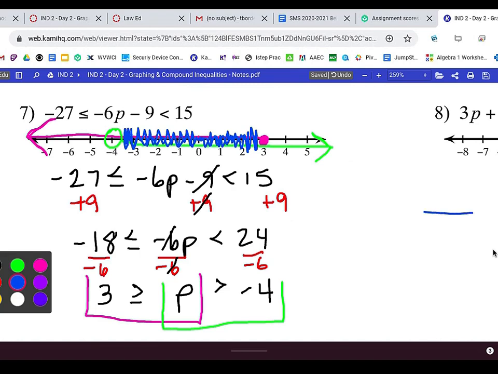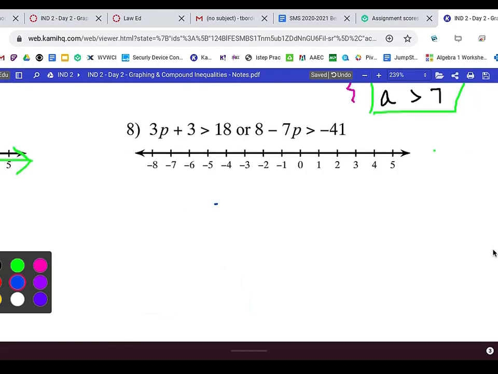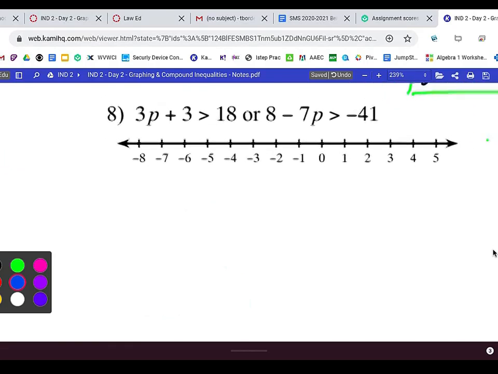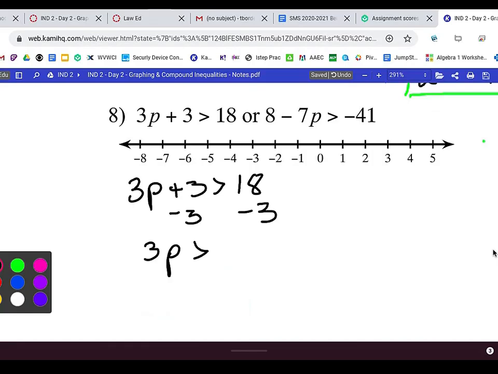We're going to kind of run through it quick. It's an or, which means we're going to work them separately. I'm going to go through the math of this pretty quick because we're running out of time, but just know this video is on Canvas and you will be able to go back and watch it if you need to. So we've got 3p plus 3 is greater than 18. We're going to subtract the 3 from both sides, giving us 3p is greater than 15. Divide both sides by 3, and you get p is greater than 5.